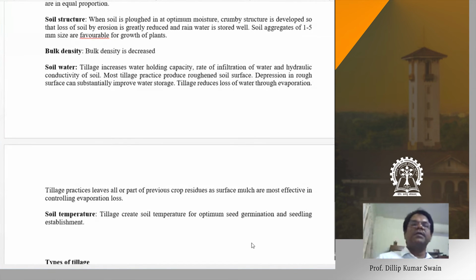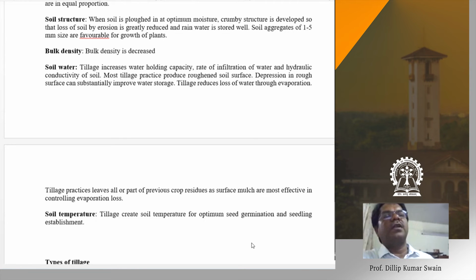And as far as evaporation loss is concerned, we go for primary tillage for opening of the land. This is not the final tillage, only to provide a condition that is suitable for infiltration of rainwater and to store it, otherwise it is lost as runoff. This is the initial opening of soil, not seedbed preparation or planting. If you open the land immediately after the harvest of the crop, at least we can store the rainwater.